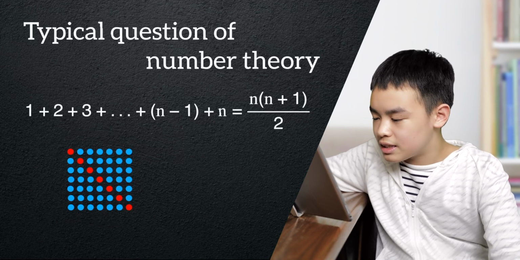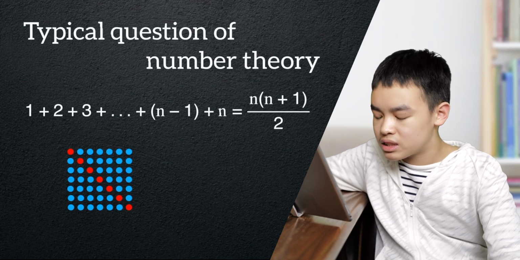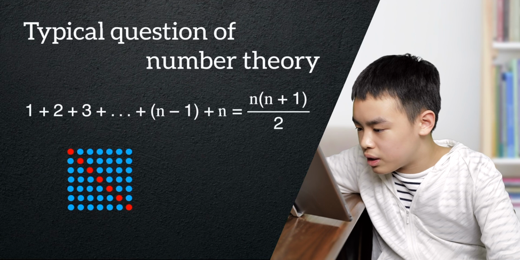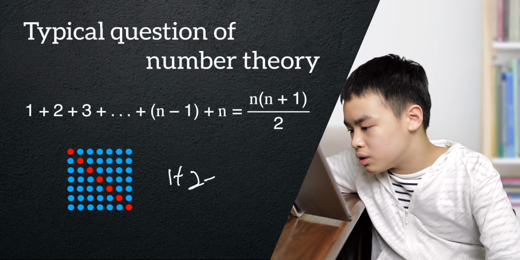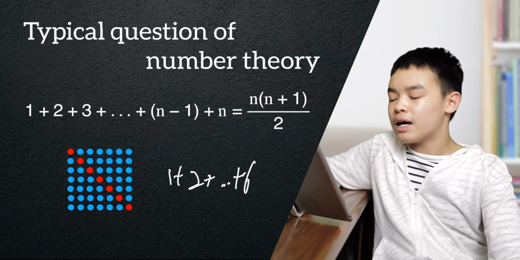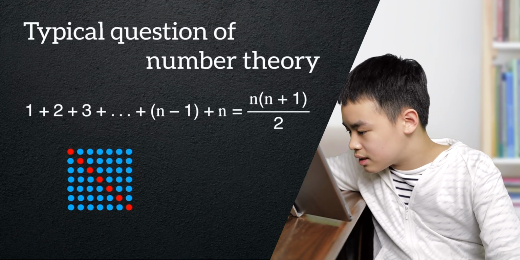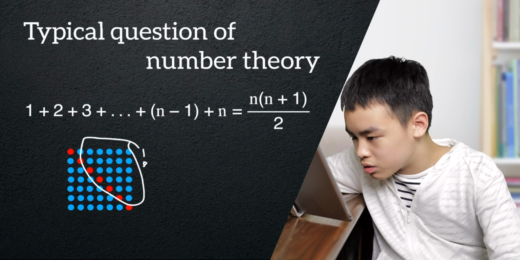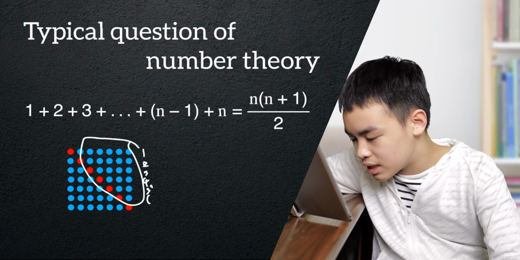So he basically gave an example in his mind. So he's like, okay, let's say we want to get 1 plus 2 all the way to 6. Then he figured out, look at this triangle. It's got 6 dots on the side. 1, 2, 3, 4, 5, 6.